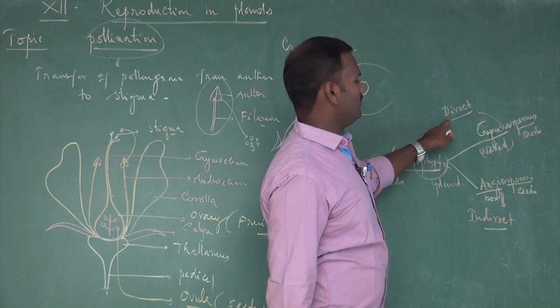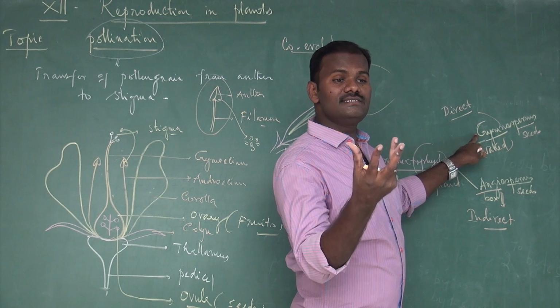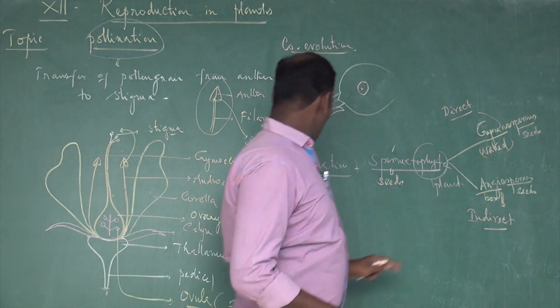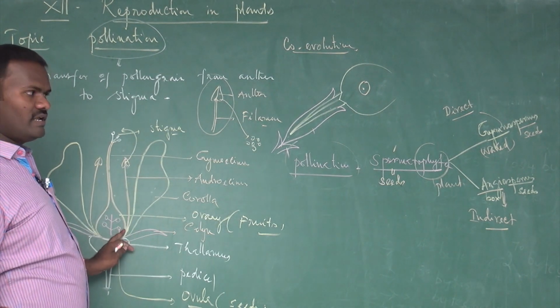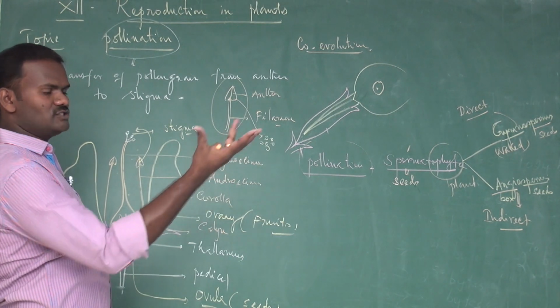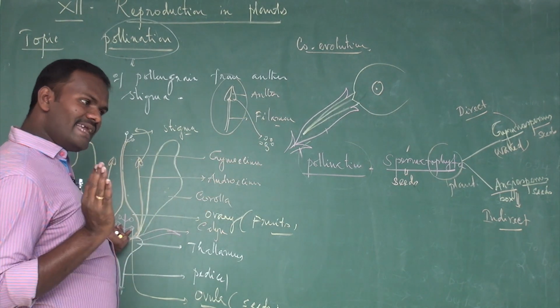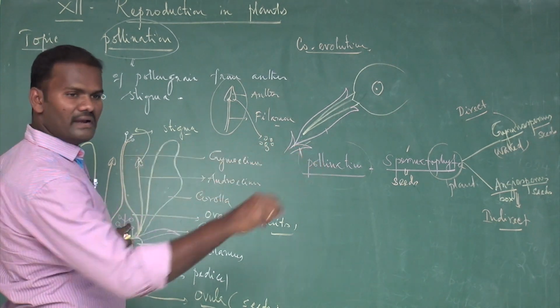Why do we call it direct in gymnosperms? Gymnosperms are naked seed bearing plants. Ovules are naked without ovary. Here in gymnosperms, ovary is absent, so only ovules are exposed. So the pollen grains are directly deposited on the exposed ovules. These are called direct pollination.